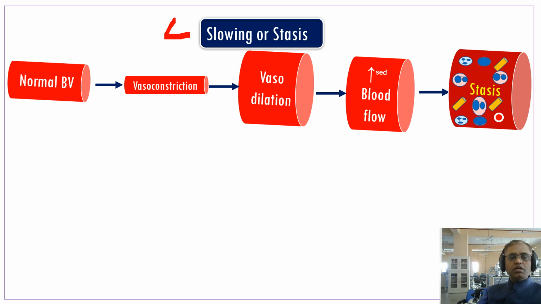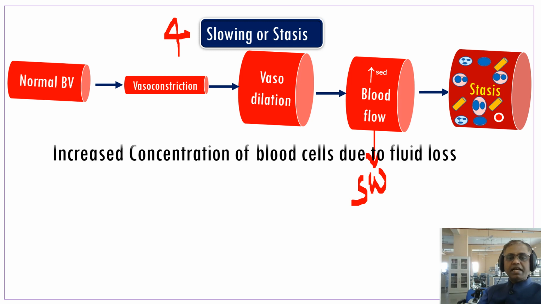The last of the hemodynamic changes is slowing or stasis. Here you can see vasoconstriction leads to vasodilatation, then increased blood flow, that leads to swelling. We have seen swelling. Because of swelling, the fluid part comes out from the blood vessels to the extravascular space, that leads to accumulation of more blood cells. So that leads to the stasis. So there is increased concentration of blood cells due to fluid loss.